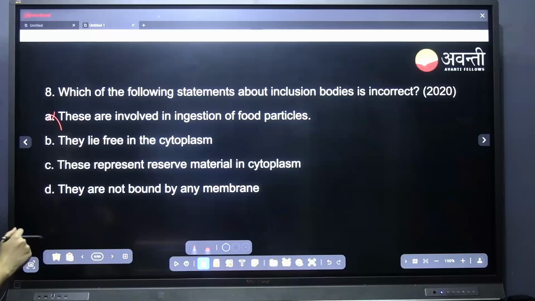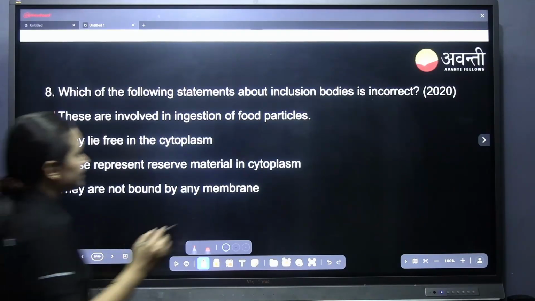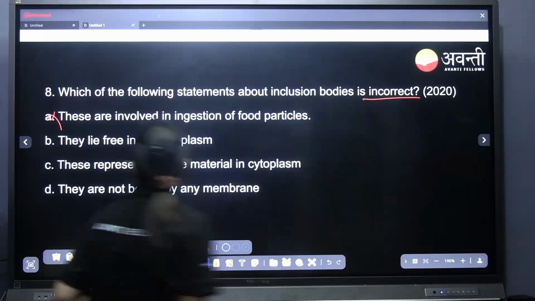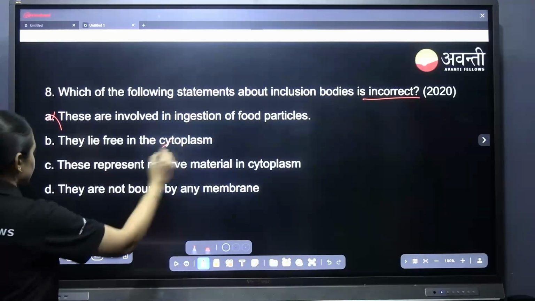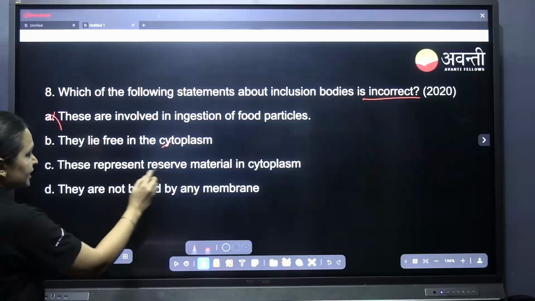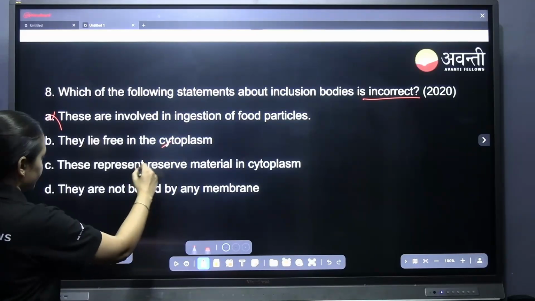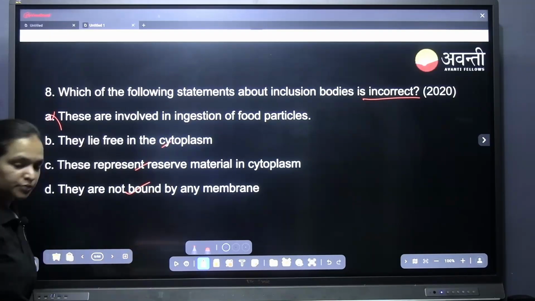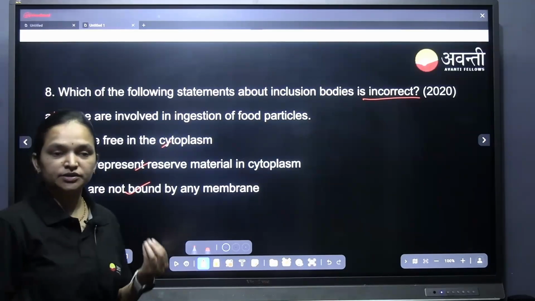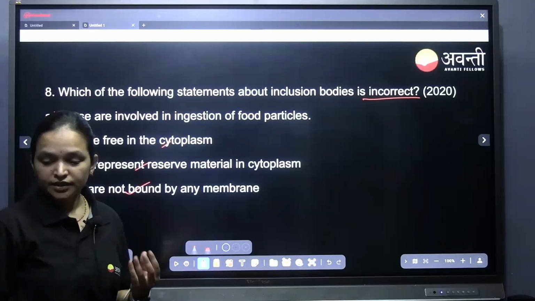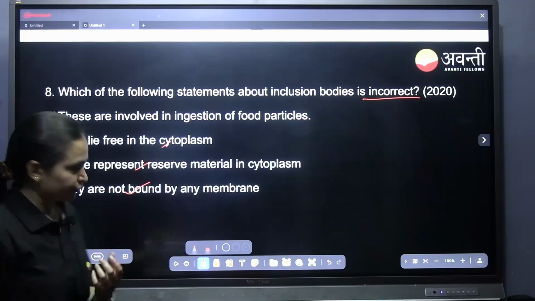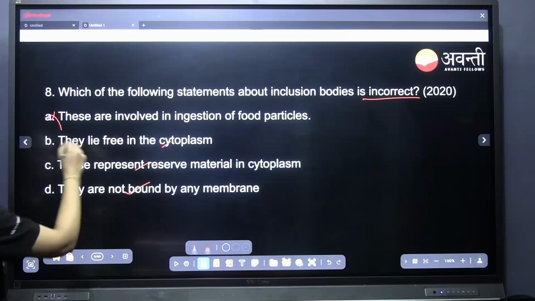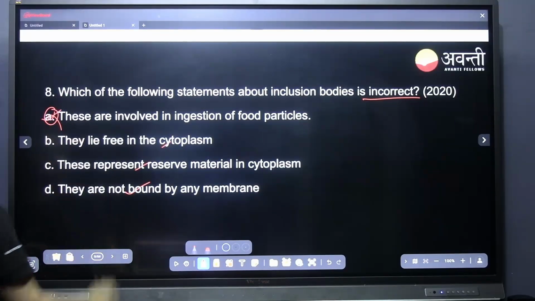They lie freely in the cytoplasm. So we need to find the incorrect one. Yes, they lie freely in the cytoplasm. Yes, these represent reserve food materials in the cytoplasm. Yes, they are not bound by any membrane, as is seen in the prokaryotes. This is also correct. So we need to find the incorrect one, that is option A, the correct answer.